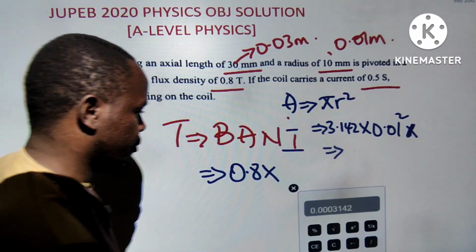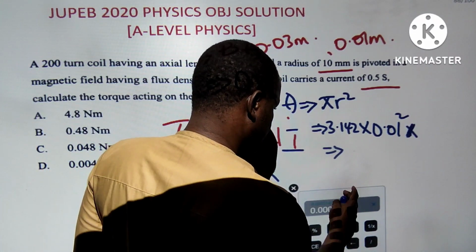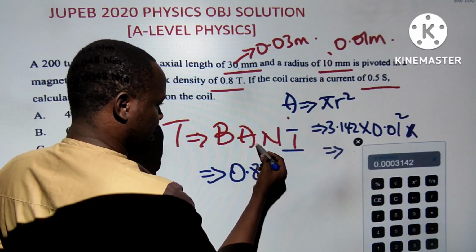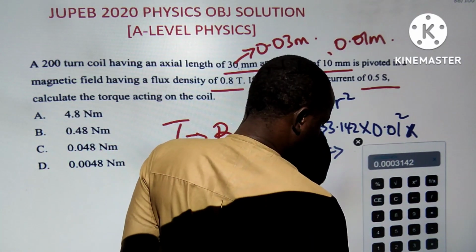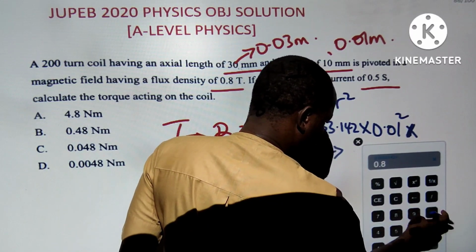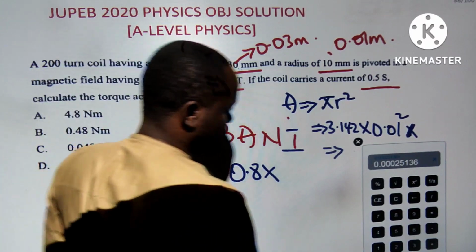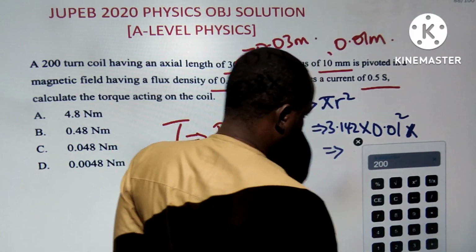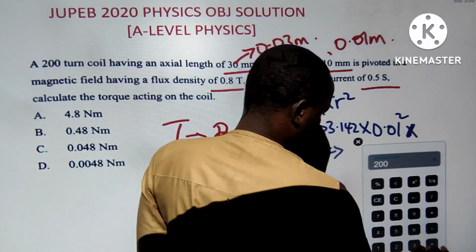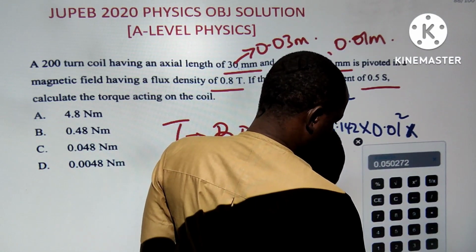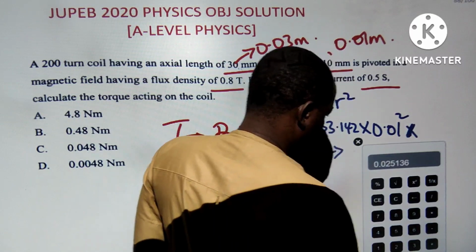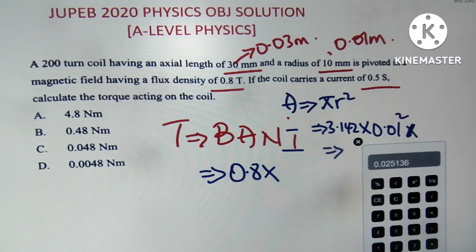I want to multiply with that, times 0.8, then multiply by 200, then by current 0.5. I hope the answer is 0.025, something like that. So there is an error somewhere, which I think we can adjust.